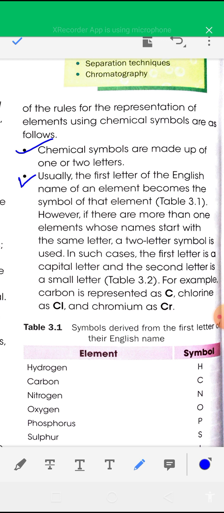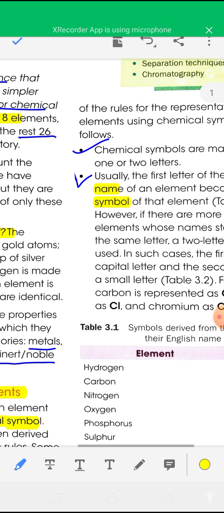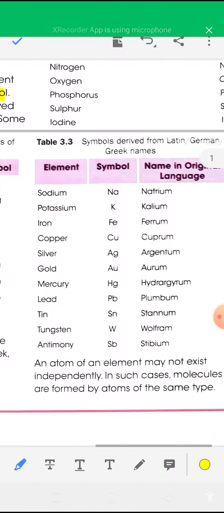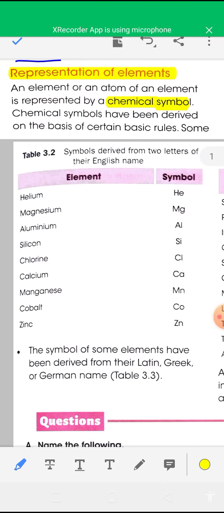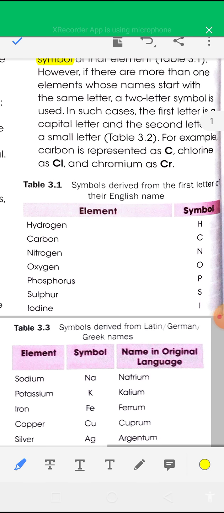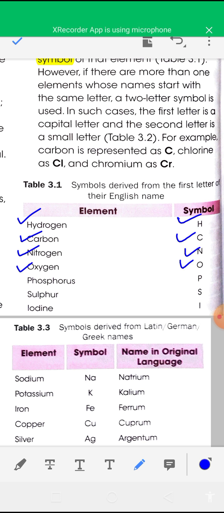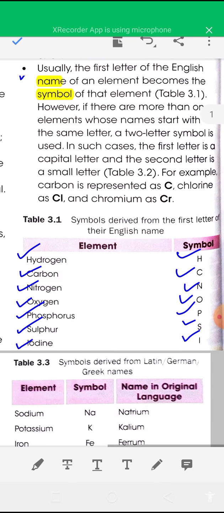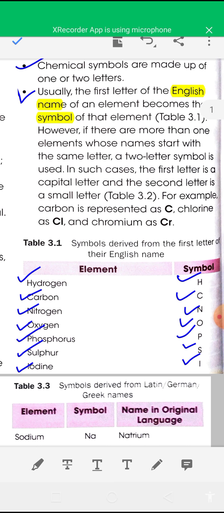Second, usually the first letter of the English name of an element becomes the symbol of the element. For example, the symbol of hydrogen is H, carbon is C, nitrogen is N, oxygen is O, phosphorus is P, sulfur is S, iodine is I. So usually the first letter of the English name of an element becomes the symbol of that element.